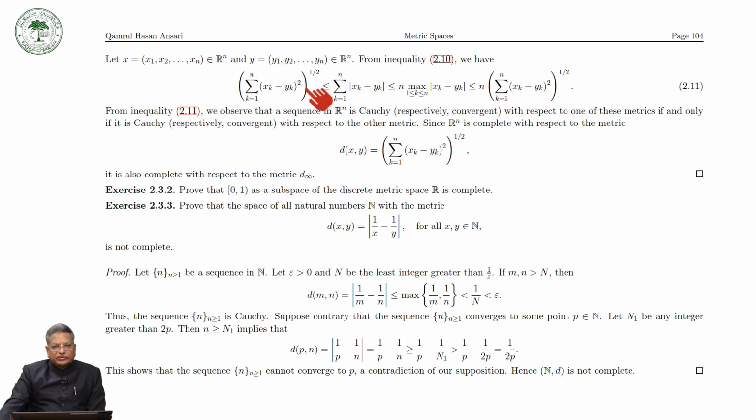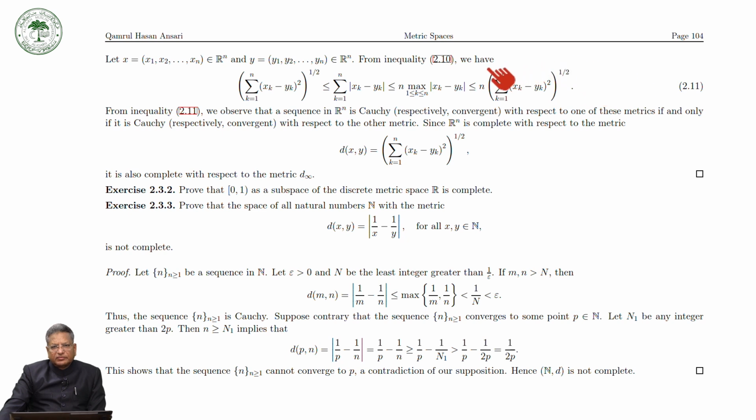So from this inequality, we observe that a sequence in Rn is a Cauchy sequence, or a sequence is convergent, with respect to one of these metrics if and only if it is Cauchy or convergent with respect to the other metric.